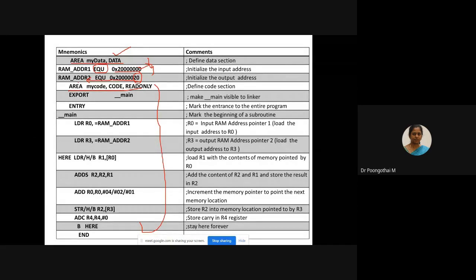Clear till now? Batch 2 students? Yes, ma'am. So these are all general formats.